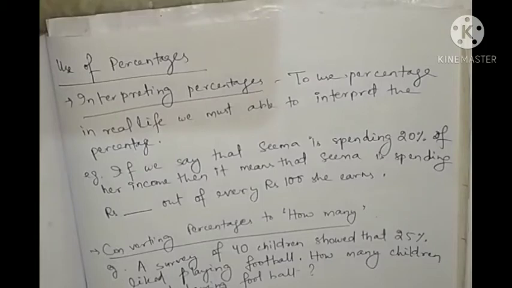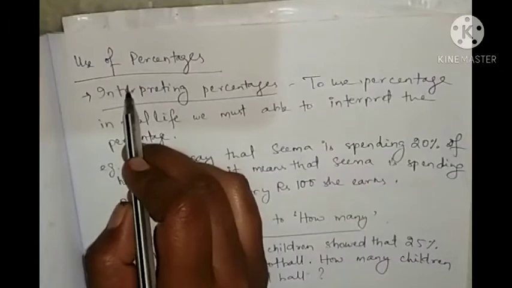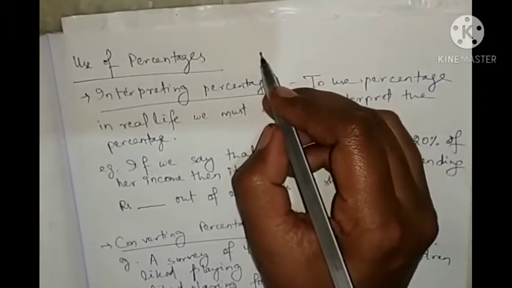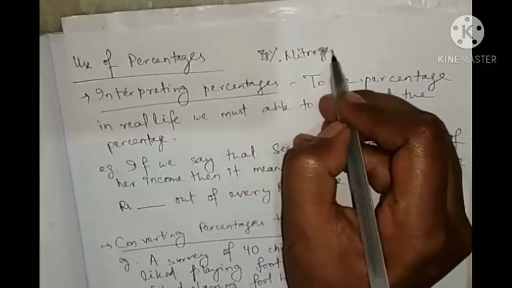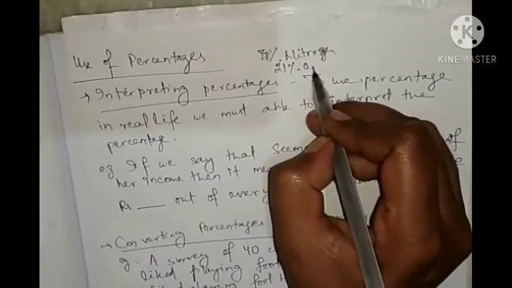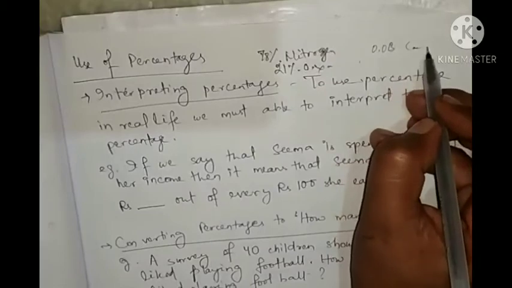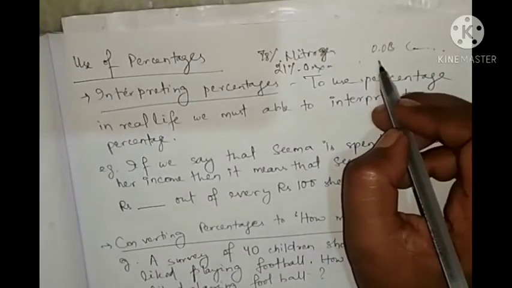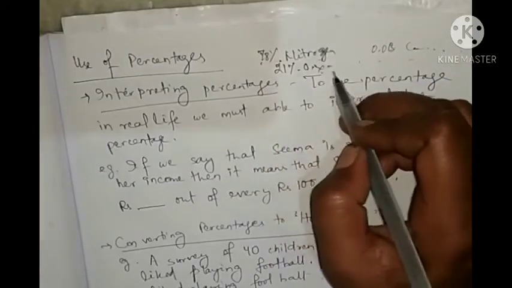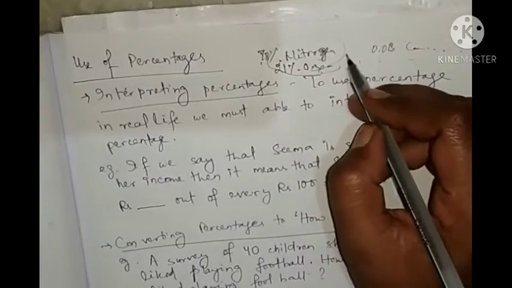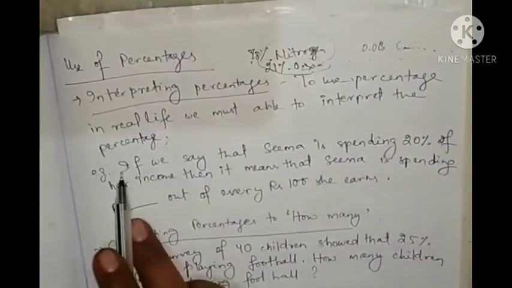Next we'll see some uses of percentage. So let's see interpreting percentage. How can we interpret percentage? You know that there is 78% nitrogen in our atmosphere. You have studied 21% is oxygen. And 0.03 is carbon dioxide. Then the rest is dust, other particles and other gases. So this much percentage is given. To use percentage in real life, we must be able to interpret the percentage.